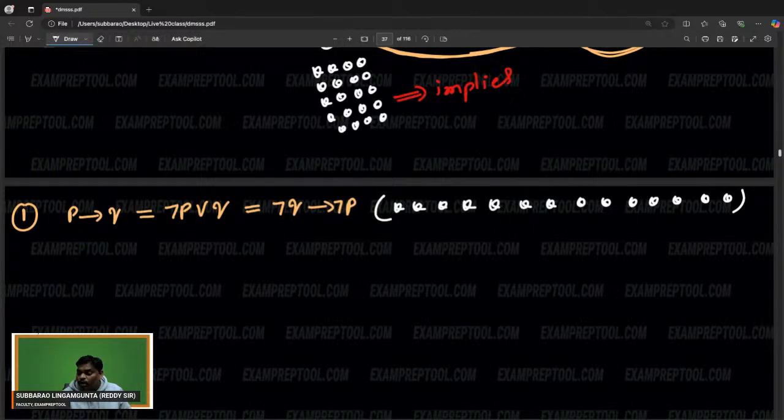Negation Q implies negation P. So remember, here implies is there, here also implies is there, here also implies is there. Sir, how will they both be equal? First take P implies Q. Reverse it first, negate, right? I think Q implies P. First reverse it. After reversing, please keep implies. Okay, that is also okay.